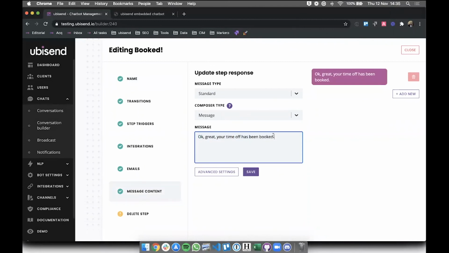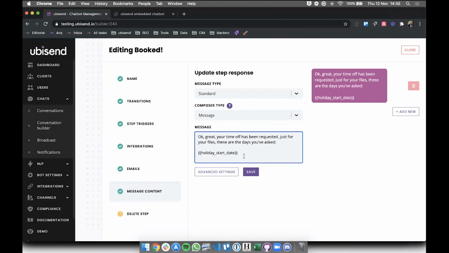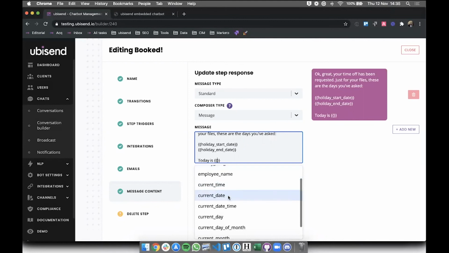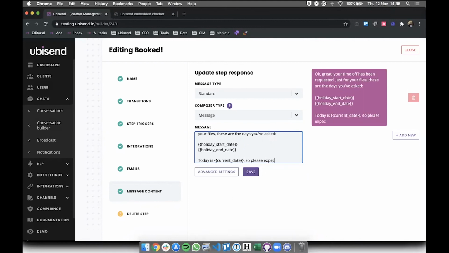Okay, great. So here we have, your time off has been... It hasn't been booked because it hasn't been sent to something to actually verify it. It's actually just being sent to the manager. So what we're going to do is, your time off has been requested, just for your files. These are the days you've asked, and then we can use holiday start date and holiday end date. Today is, so we have current date. So please expect an answer in, let's say, 2 days.